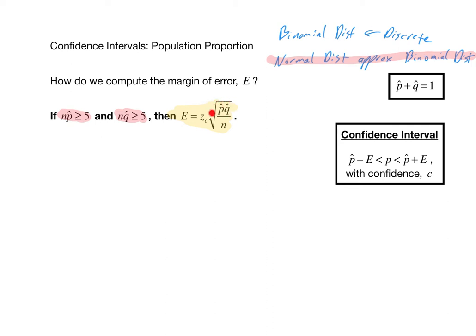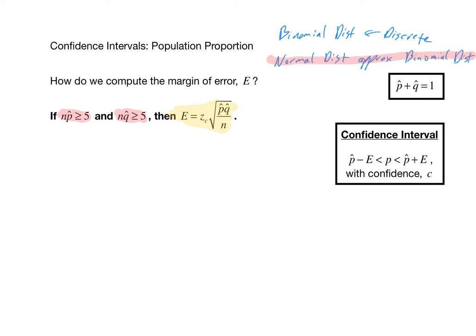So we need to know p hat, q hat, n, and z sub c to compute the margin of error. And just like p plus q has to equal 1 with the binomial distribution, with the approximations p hat and q hat, they also need to add together to equal 1. Provided these two conditions are satisfied, we will then compute this margin of error E, and we will add E to the p hat and subtract E from p hat to get our confidence interval.